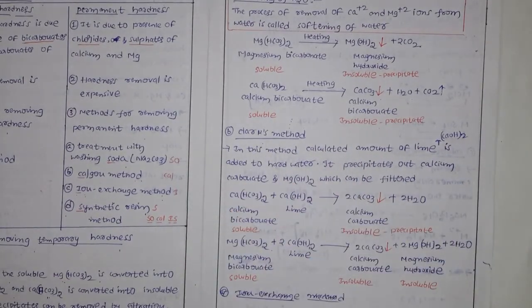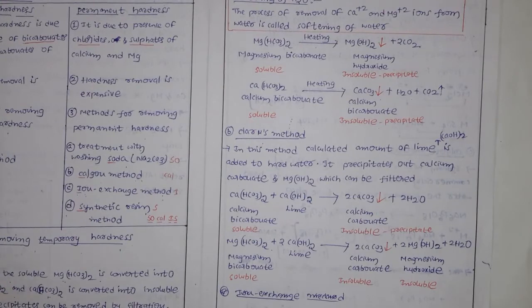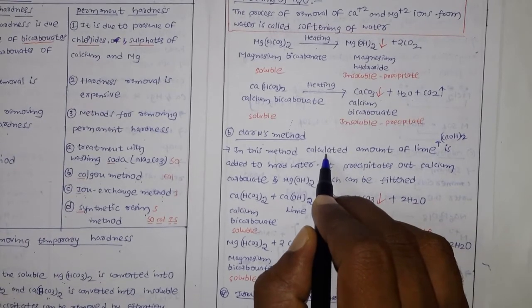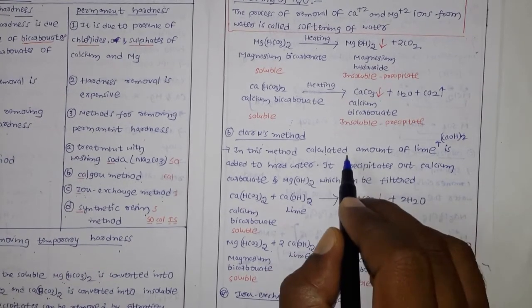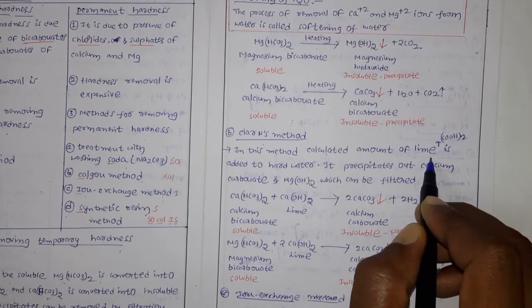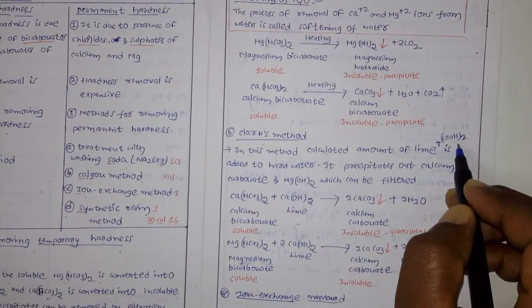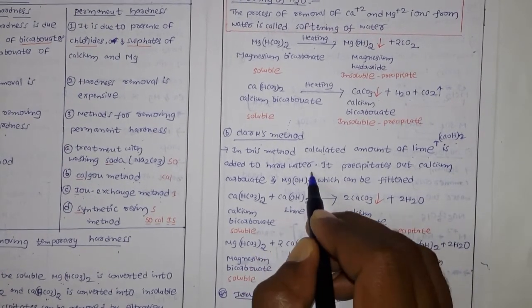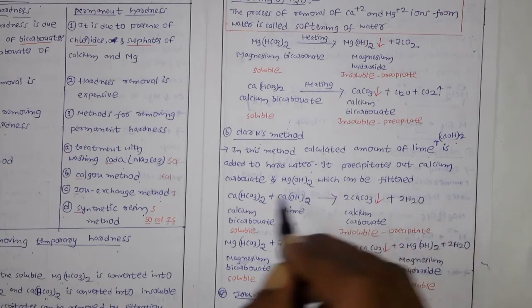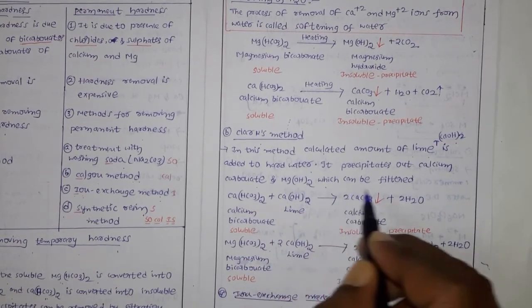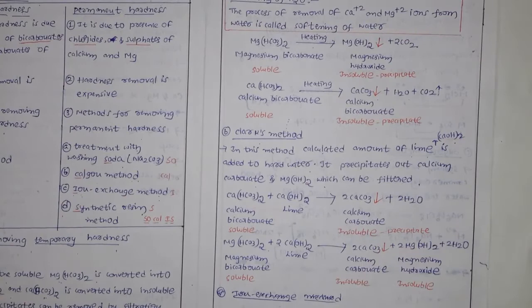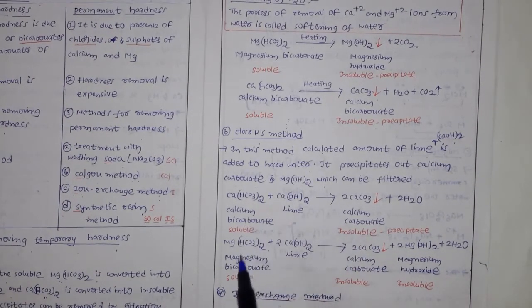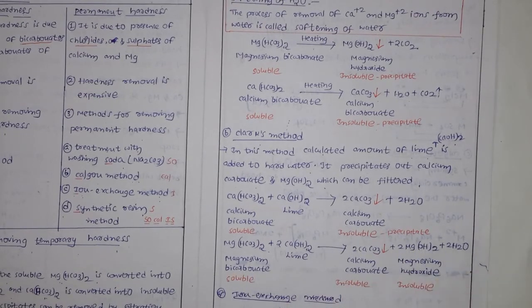It is Clark's method. What is Clark's method? It is a name, and in this method they use a little bit of calculated amount of lime. What is lime? Lime is nothing but calcium hydroxide. Calcium hydroxide is added to hard water, and now it precipitates out calcium carbonate and magnesium hydroxide, which can be filtered. So here, to remove the calcium bicarbonate and magnesium bicarbonate, they add again calcium hydroxide.